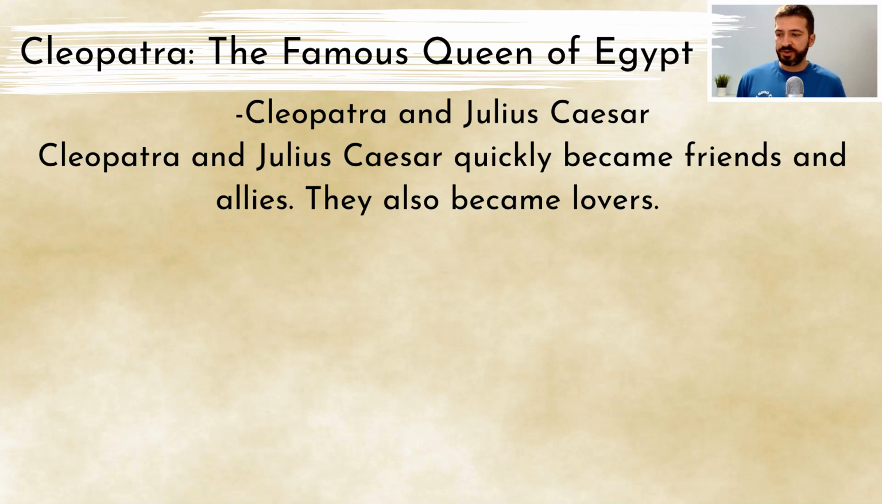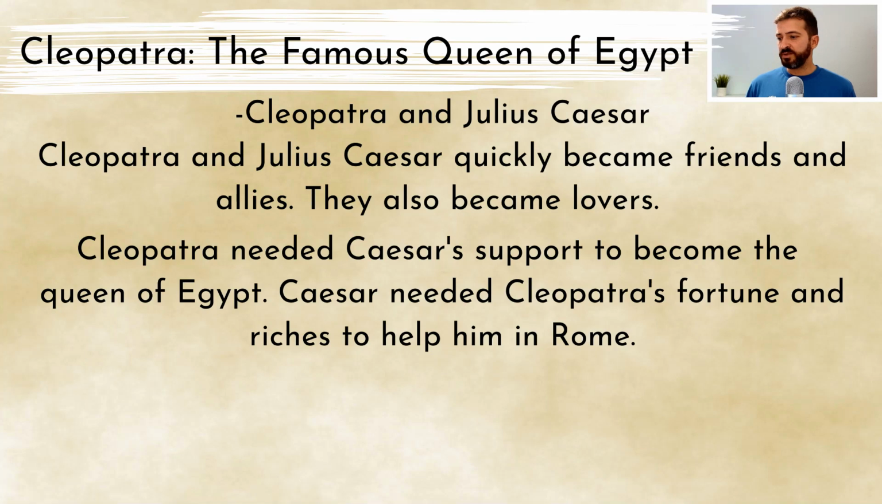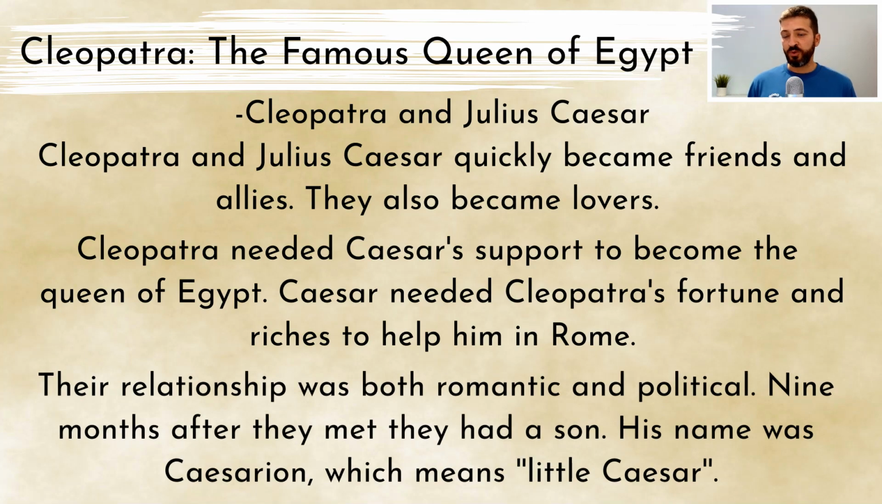Cleopatra and Julius Caesar. Cleopatra and Julius Caesar quickly became friends and allies. They also became lovers. Cleopatra needed Caesar's support to become the queen of Egypt. Caesar needed Cleopatra's fortune and riches to help him in Rome. Their relationship was both romantic and political.